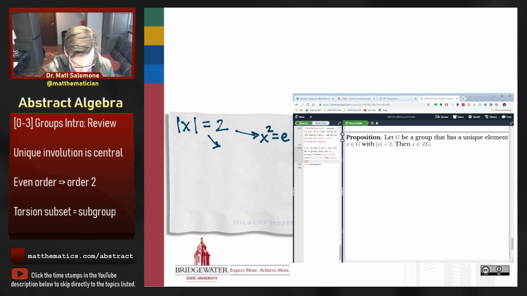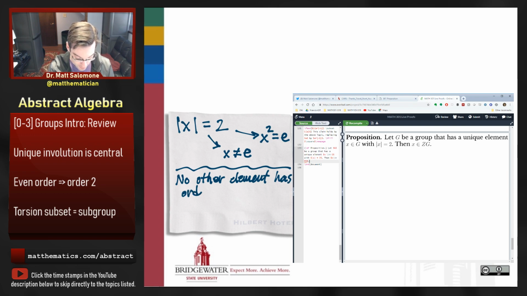And the other is that because the order of x is not equal to 1, that means that x is not itself equal to the identity element. So those are two things that I know for sure are going to be true about x. It's not the identity, but its square is the identity. Okay, we also know that there is no other element in my group that has order 2.